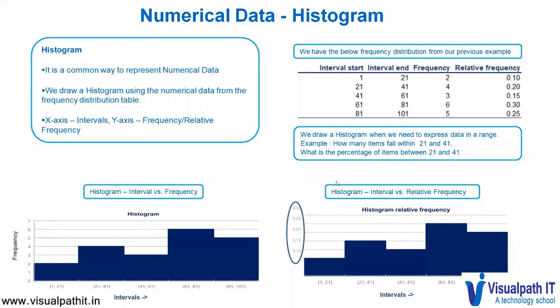The second graph is interval versus relative frequency. So in this, we can clearly see that between 1 to 21, it is 10% or 0.10, and between 21 to 41, it is 0.15, which is 15%.